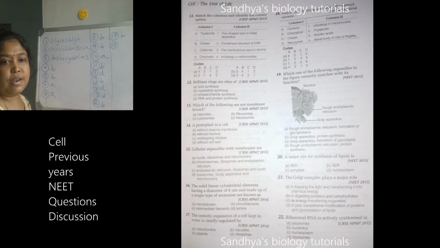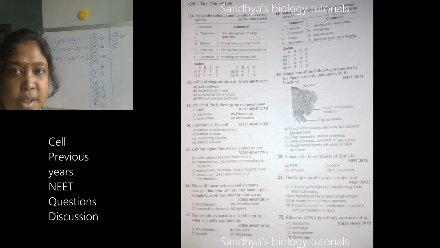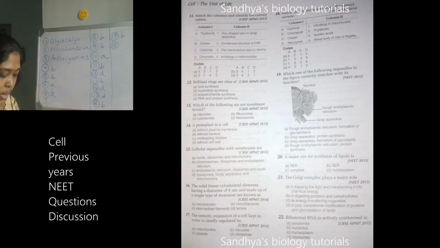Super. Centriole is present with flagella and cilia. Chlorophyll is present in the thylakoid, that is grana. Christi are infoldings of the mitochondria, and ribozyme is a nucleic acid.